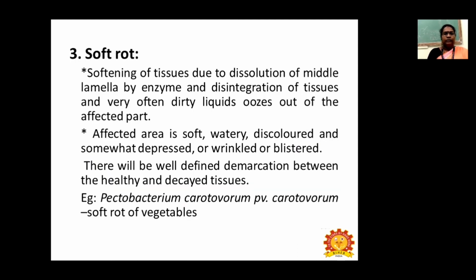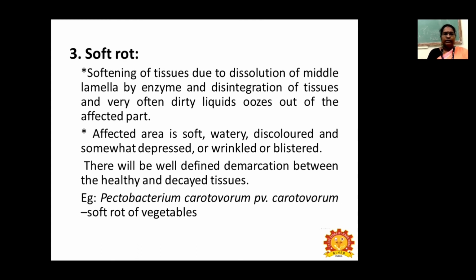The third important bacterial symptom is soft rot, that is softening of tissues due to dissolution of the middle lamella by enzymes and disintegration of tissues, and very often dirty liquid oozes out of the affected parts, and the affected area is soft, watery, discolored, and somewhat depressed or wrinkled or blistered.